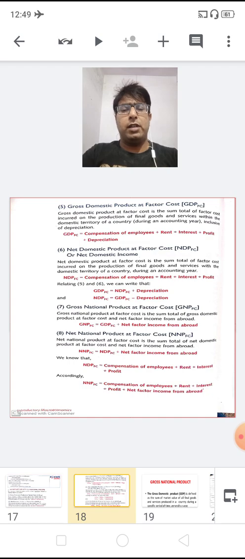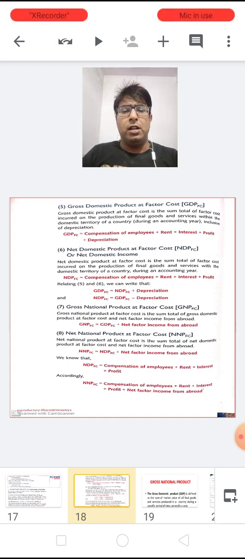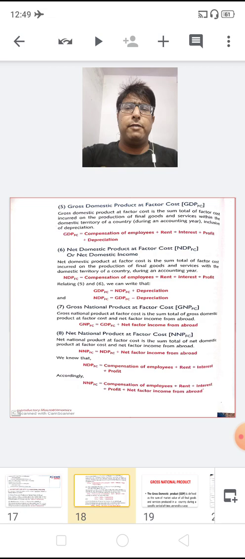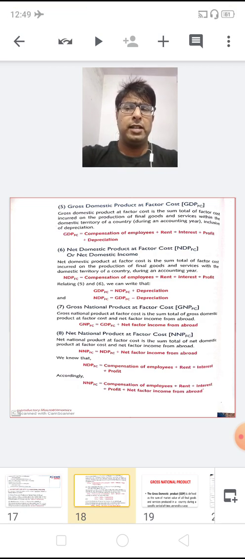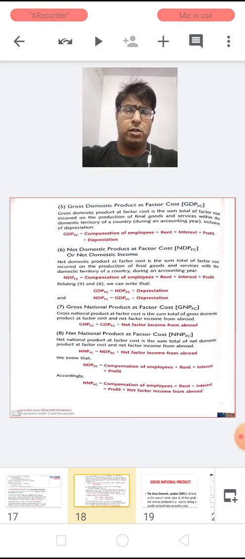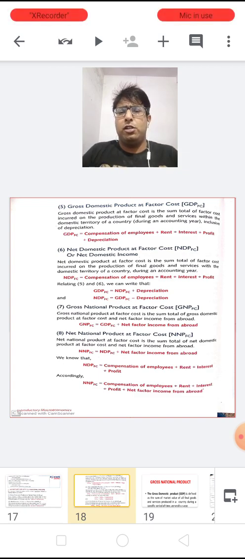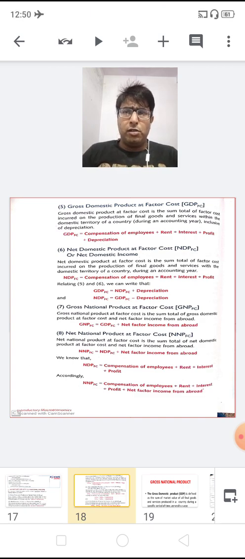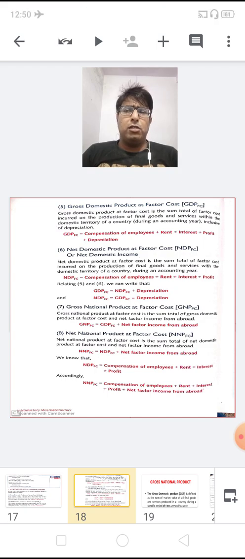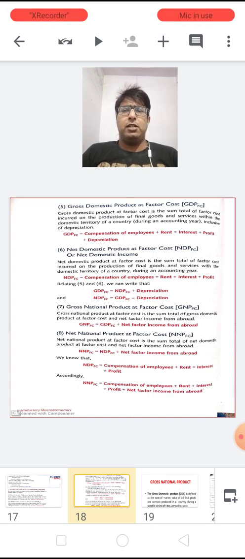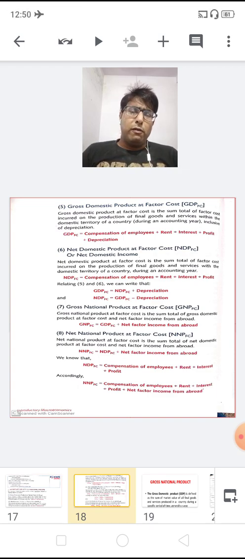Now let's move ahead with the next aggregates, dear children. Here I am talking about GDP-FC, gross domestic product at factor cost. Here we are again going to learn the next aggregate. What is gross domestic product at factor cost? Beta, when we are talking about the factor cost, we will understand here some of the factor payments which are incurred on the production of various final goods and services within the domestic territory of a country within a period of one year.